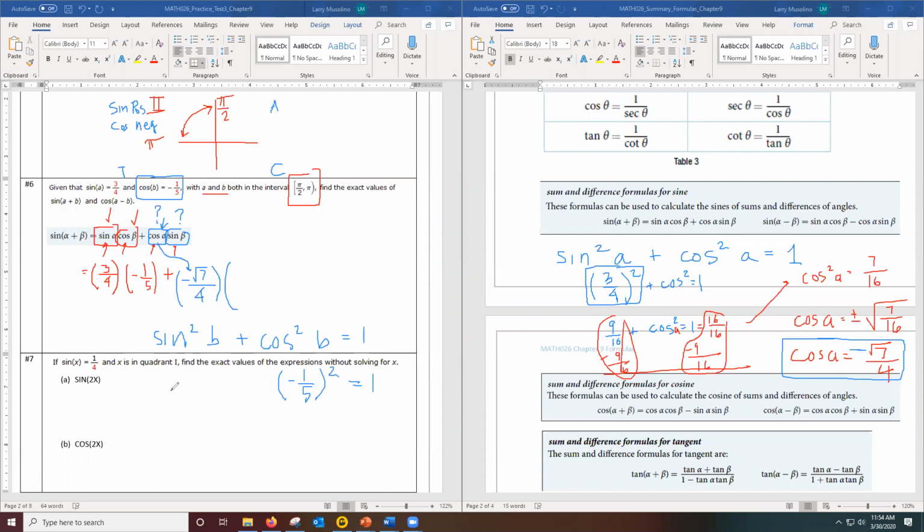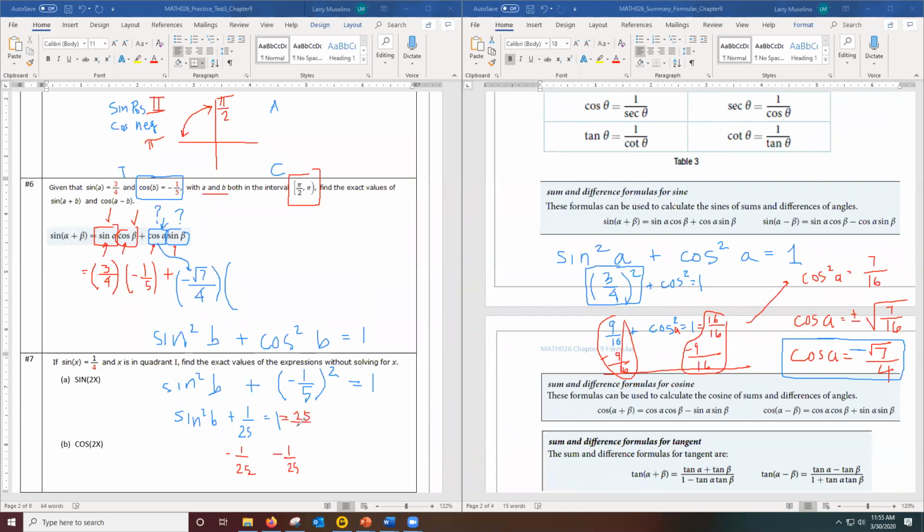Let me square negative 1/5. That's going to be 1 over 25. But I want to get the sine squared by itself. So let me subtract 1 over 25 from both sides. And I'm going to change the number 1 to be 25 over 25 to get the same denominator that I need.